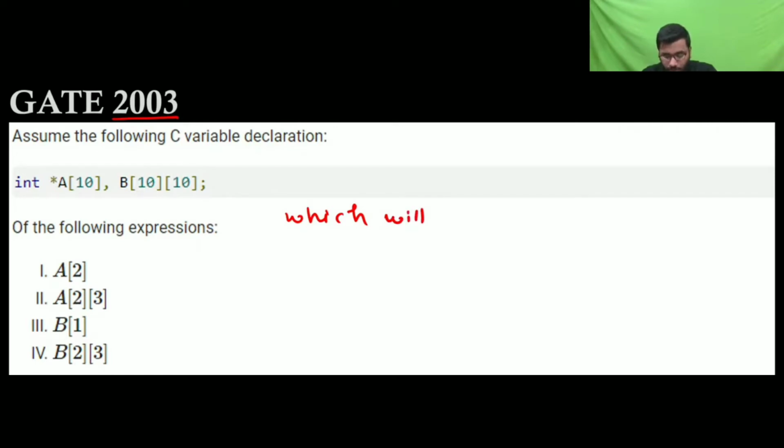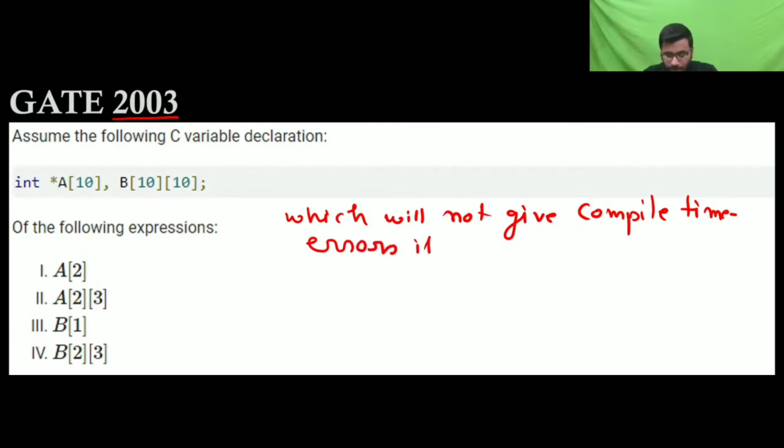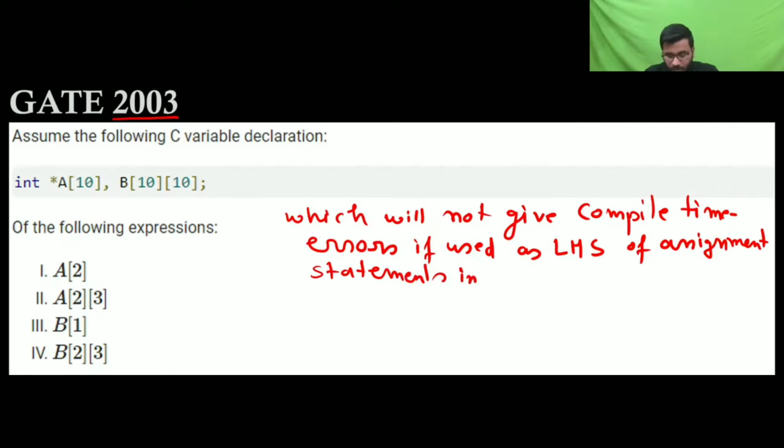First you people try, then I will ask which one will not give compile time errors if used as the left hand side of an assignment statement in a C program.